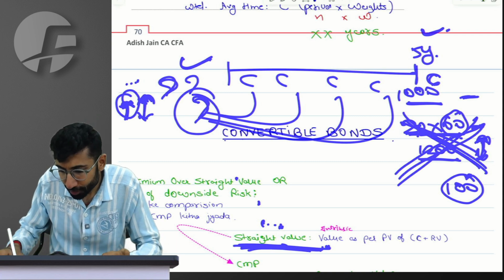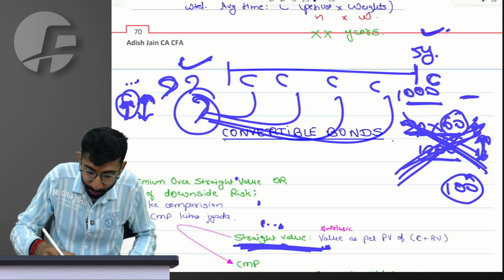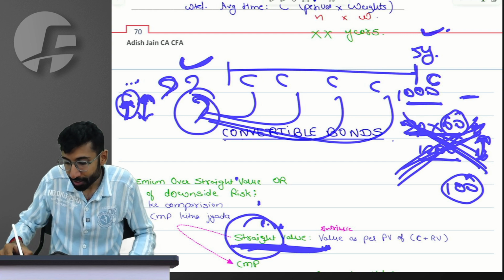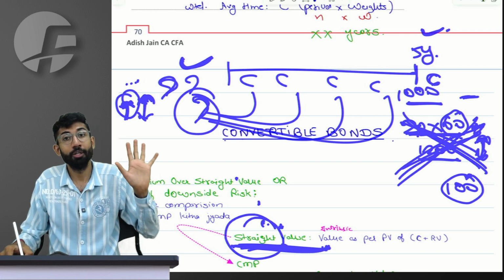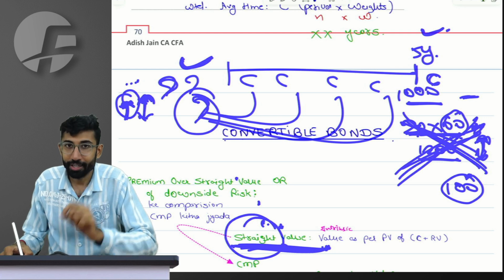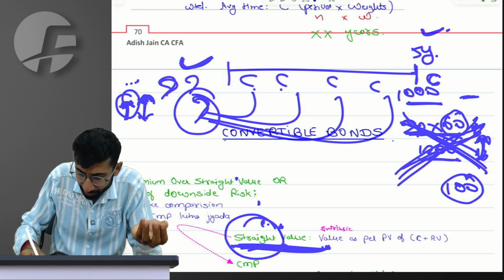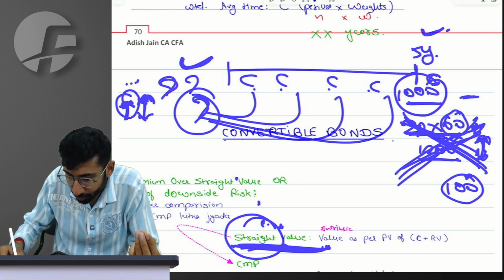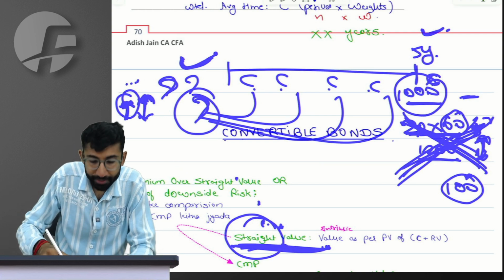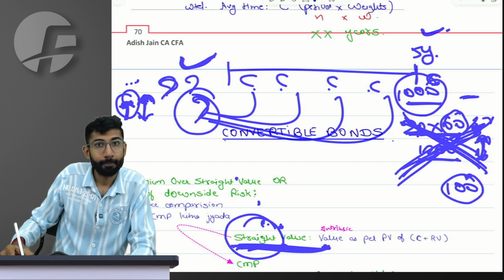We calculate how much the value would be if there were no option to convert, which is the straight value, meaning value as if there is no conversion option available. Simply put, the present value of coupon and redemption value, ignoring the conversion option, is the straight value.